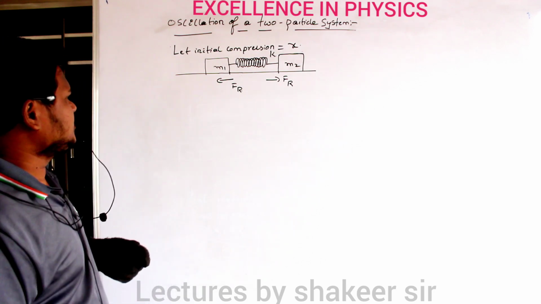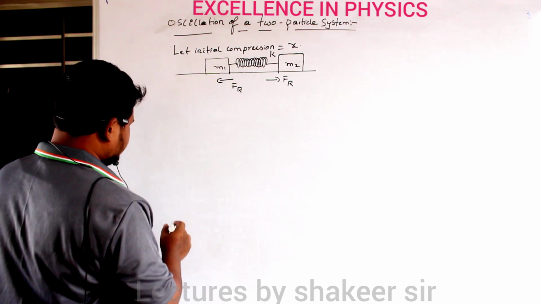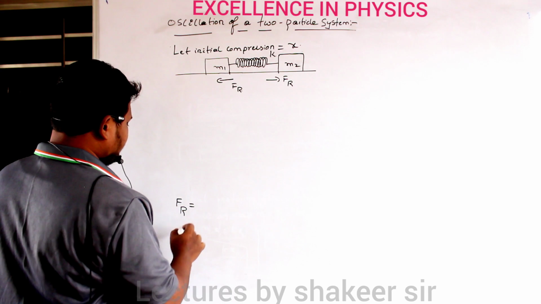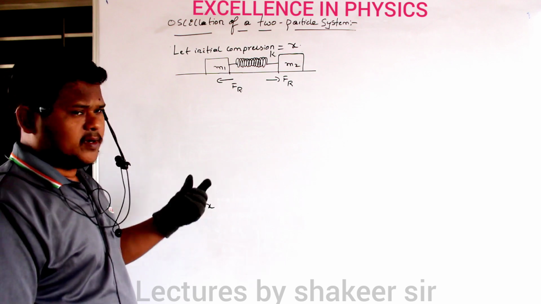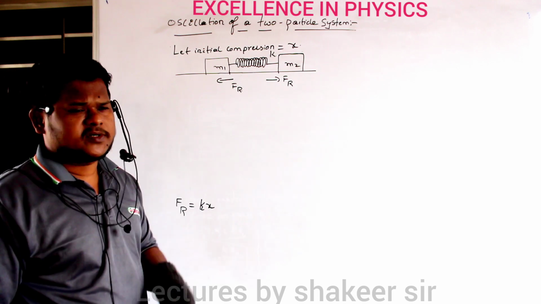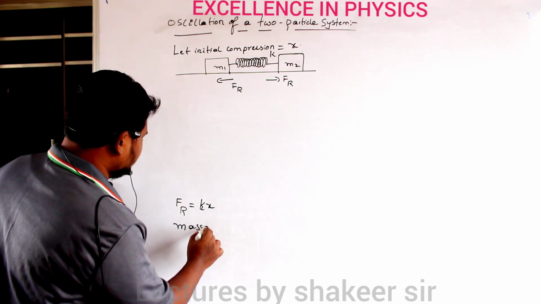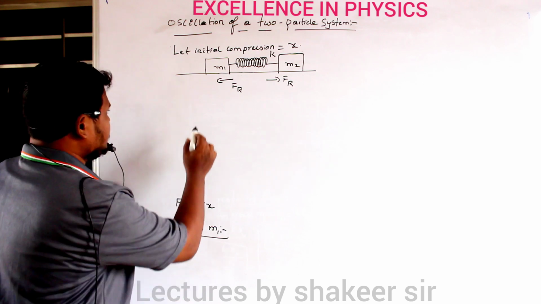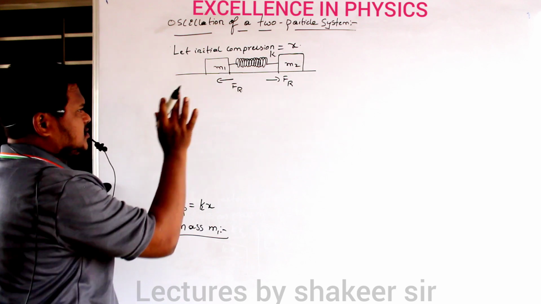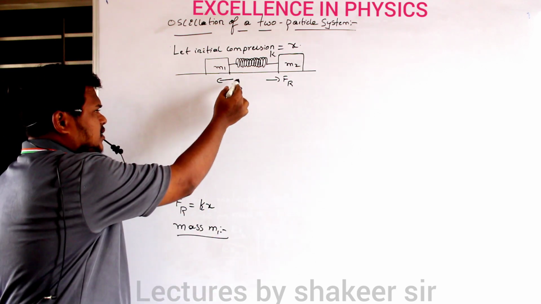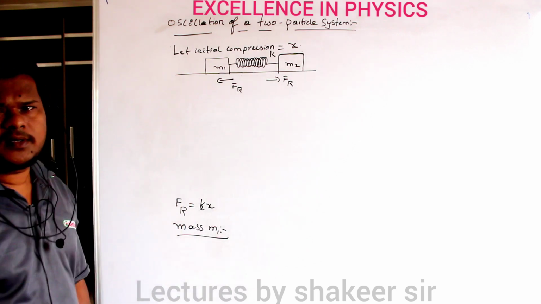Therefore, if initial compression is x naught, what is the restoring force experienced by them? Restoring force experienced by each body will be equal to k into x. Both of them will experience the same restoring force. If I write for mass m1, on this mass m1 this is the only force which is acting. Friction we are not considering here. So restoring force Fr is equal to k into x. That is the only force acting on mass m1.